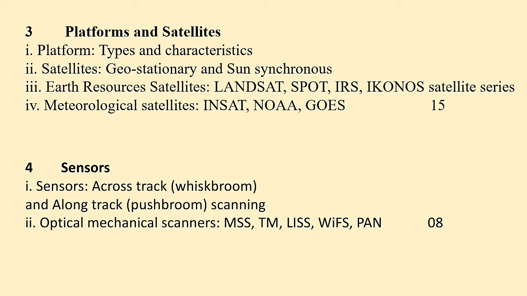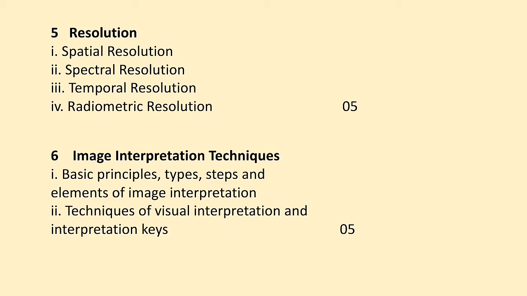Apart from that, we are going to see various advanced scanners used in remote sensing devices such as optical mechanical scanner, multispectral scanner, thematic mapper, LISS scanner, WiFS and PAN scanner. These are the types of scanners present in various satellites launched by different countries. So we are going to study this in this chapter.